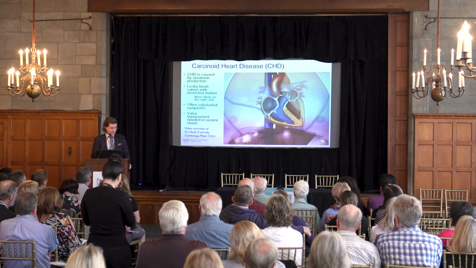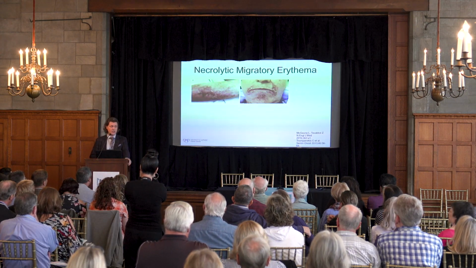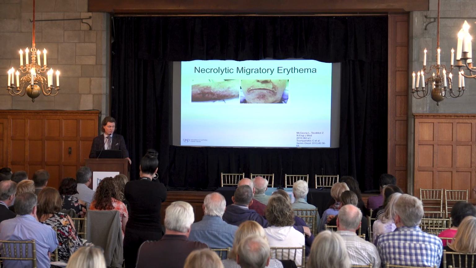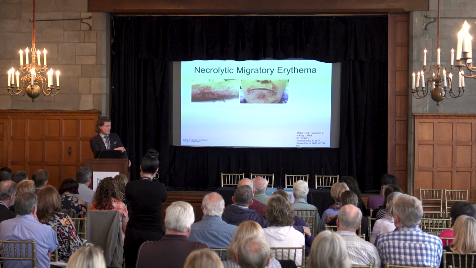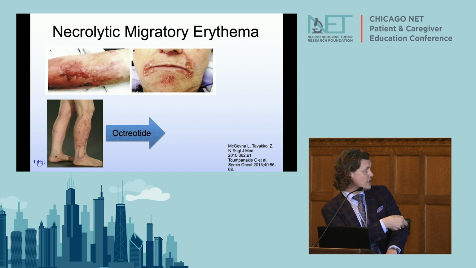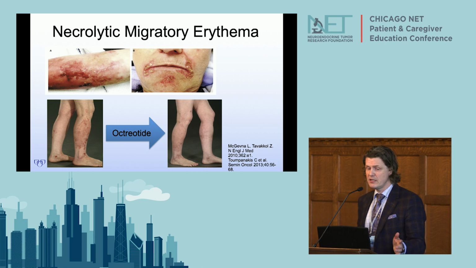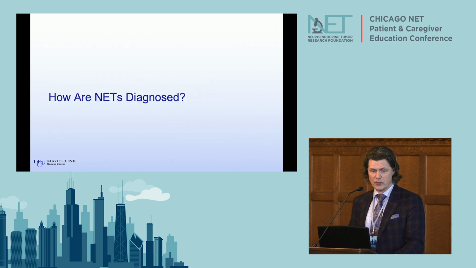So moving on. These tumors can sometimes cause skin rash. This is a patient with glucagonoma who had the characteristic skin rash. And this is another one who had a characteristic skin rash of the legs, were started on octreotide, and the skin rash cleared up. So this is something we see very rarely, but we see it occasionally.